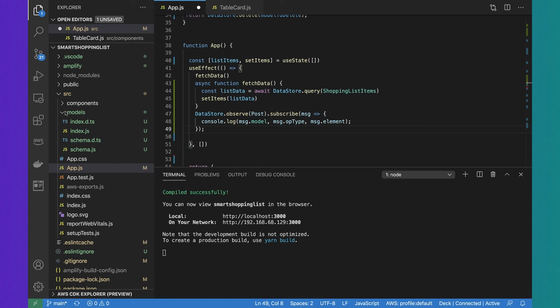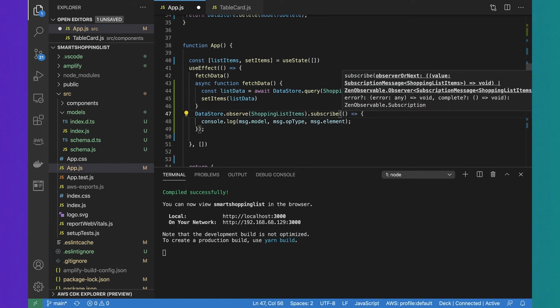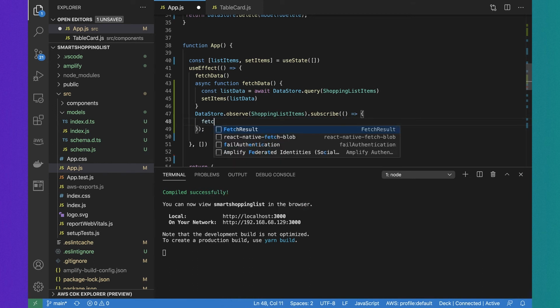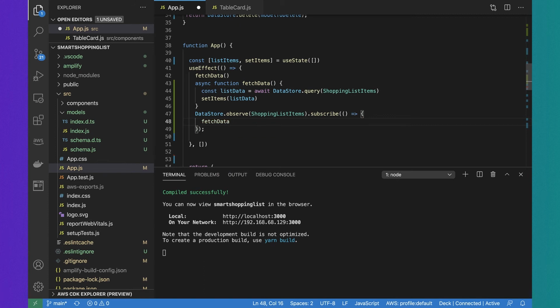The first thing I need to change is the data type that it's observing. I need to observe on a shopping list item, so I paste that in. The next thing is what function or action to do once I detect data has changed. For this one, I'm going to keep it really simple. When I detect a change to the underlying data, I'm just going to reload everything so we get the most up-to-date view of my data. I do that by just calling fetch data again. Save that, and then let's go back to our application and see if that works.